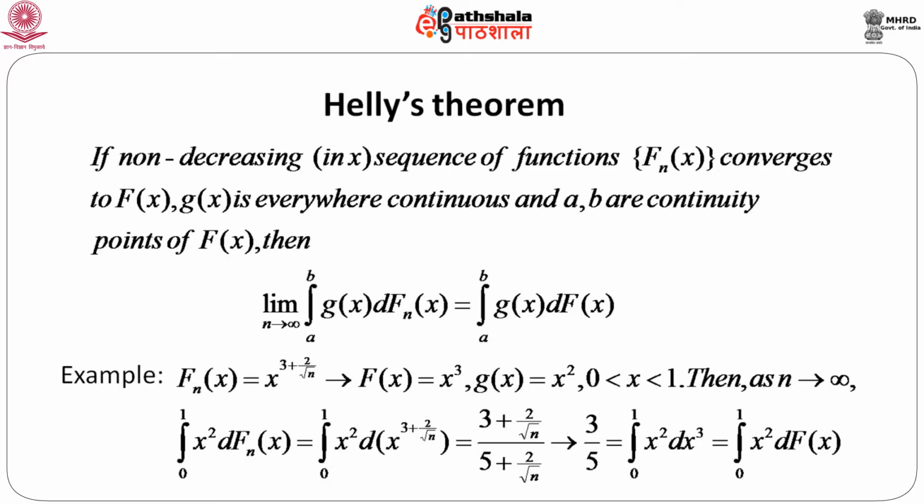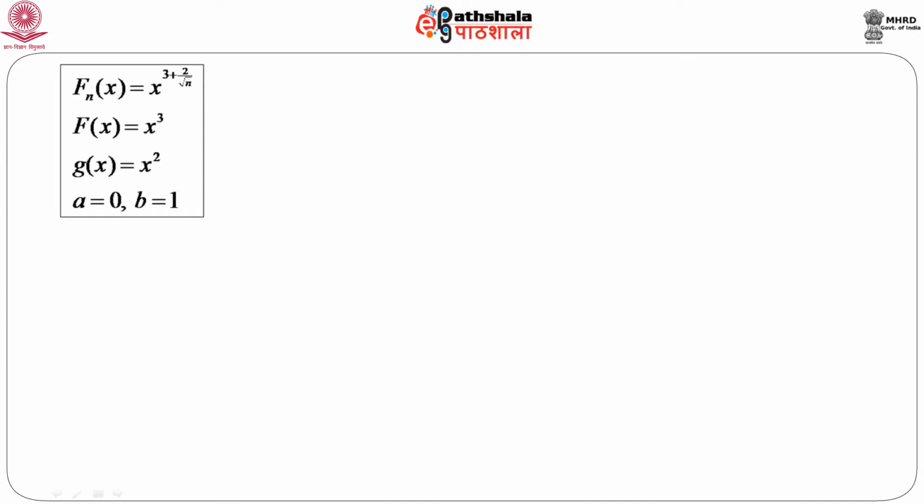Similarly, this would be the area of x square with respect to the axis, which is given in terms of x cube, which is capital F x. So, if we can show that as n goes to infinity, this area under this curve, this integral, converges to the area under this with respect to this x cube, then we are done. So, this is our f n x, f x equals x cube, g x is x square, a equals 0 and b equals 1.